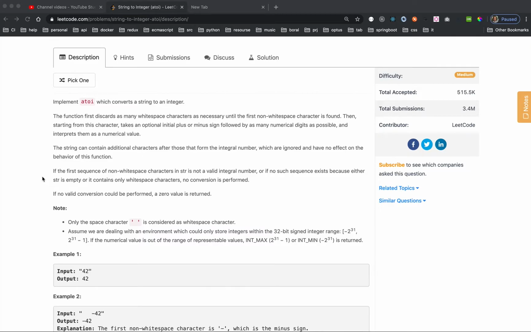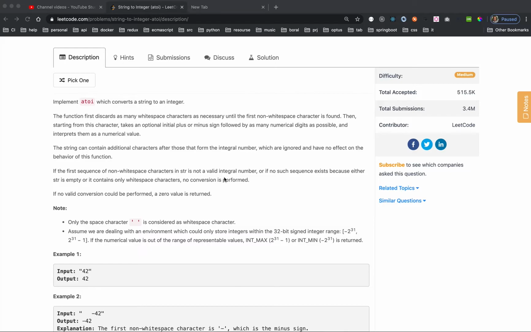And paragraph 3: if the first sequence of non white space characters in the string is not a valid integer, or if no such sequence exists because either the string is empty or it contains only white space characters, no conversion is performed.